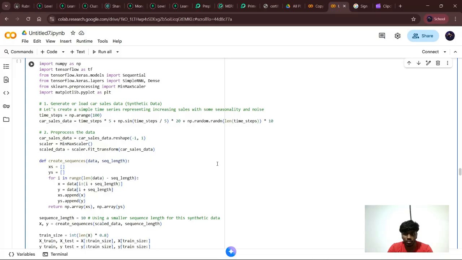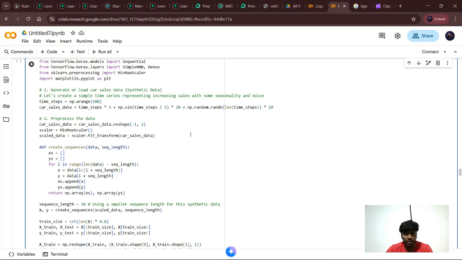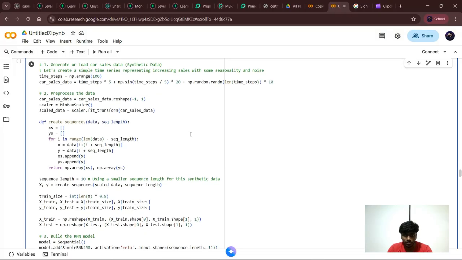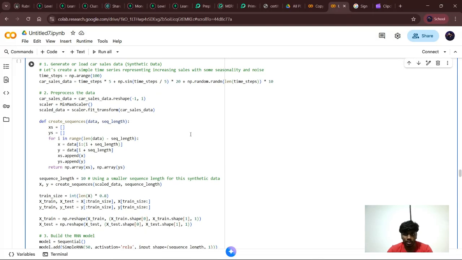This reshapes data to 3D: samples, time steps, and features, the required format for RNN. And I'm building the model, which is Sequential for a linear stack of layers, and SimpleRNN, which is the RNN layer with 50 neurons and uses ReLU activation function and input shape of 20 time steps and one feature, and a Dense layer of one unit, which gives the output to predict the value.